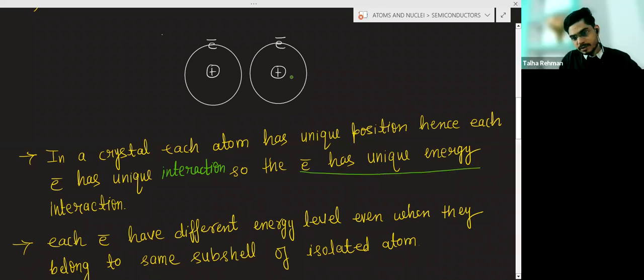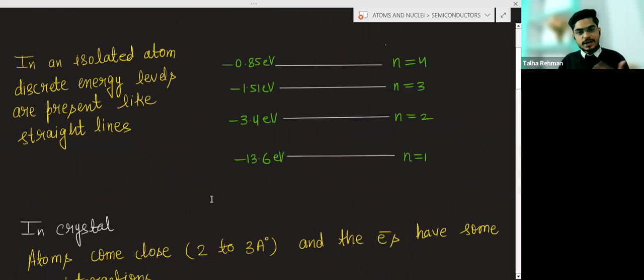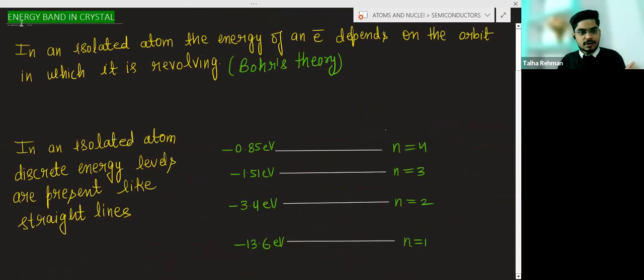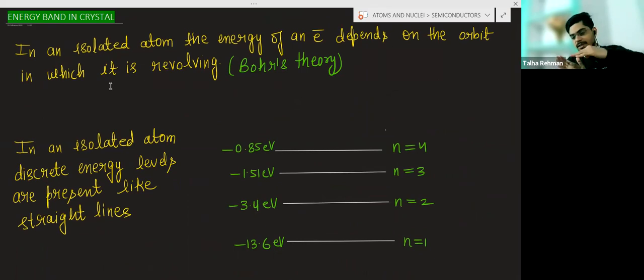Okay. So you have to remember this line: electron has unique energy interaction. What we are studying is how the energy band will form. And what is the meaning of the energy band? Energy band means the continuous energy levels. We will get the continuous energy level, and the reason I am telling you why we will get it is because